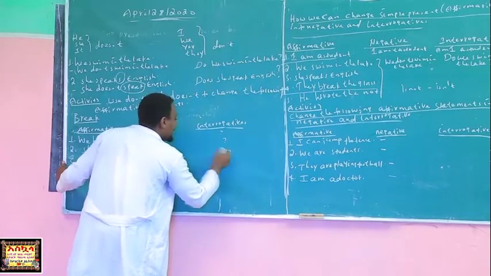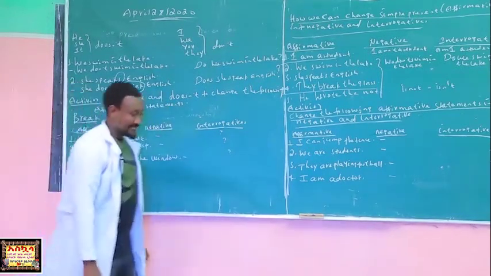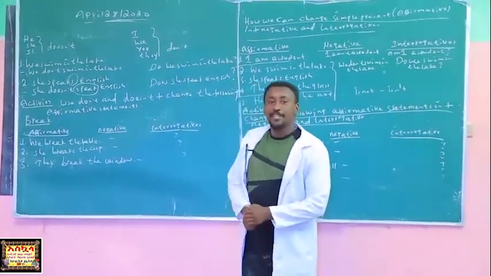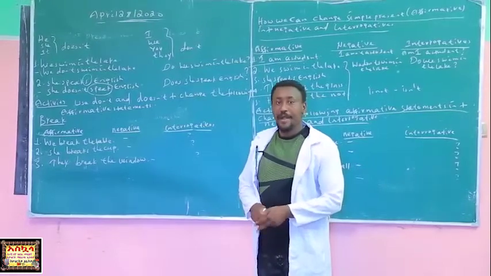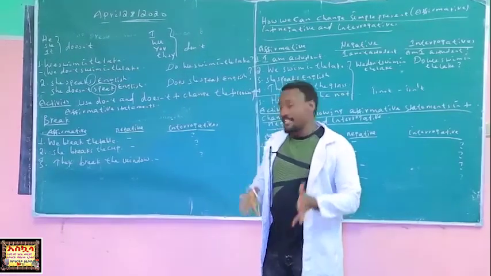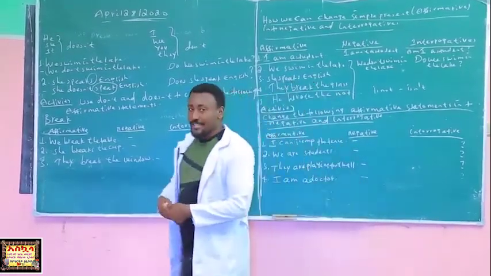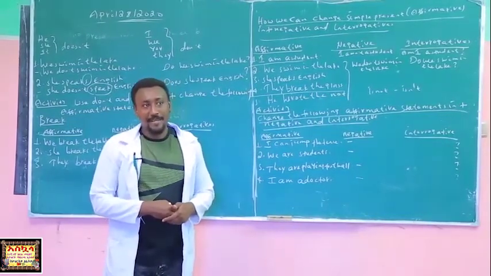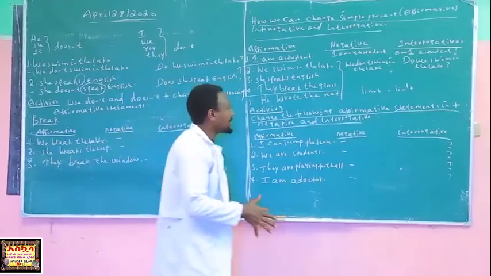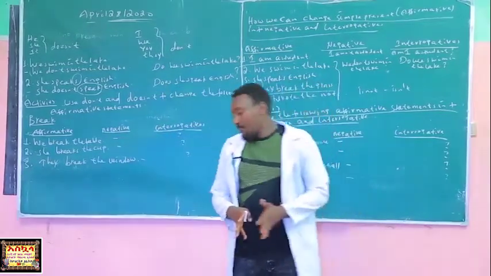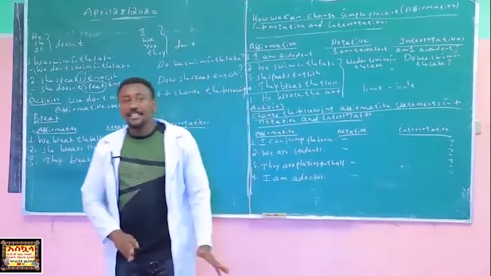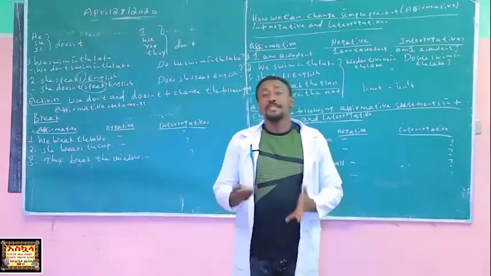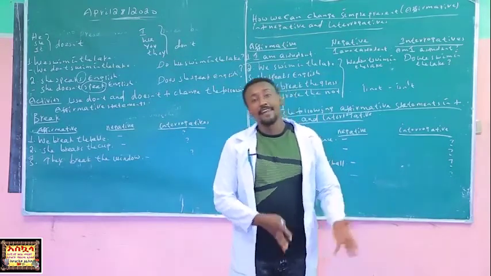Negative and interrogative. Parents, I hope you are in the way to help your children, because the ultimate purpose of this teaching learning process is to help your students. Good. So, today we've seen the form of the simple present tense, the uses of the simple present tense, and changing simple present tense into negative and interrogative form.